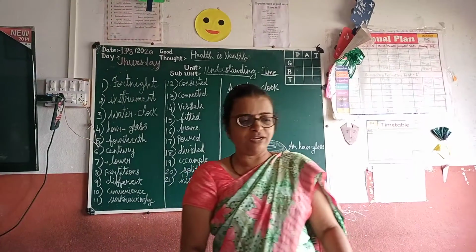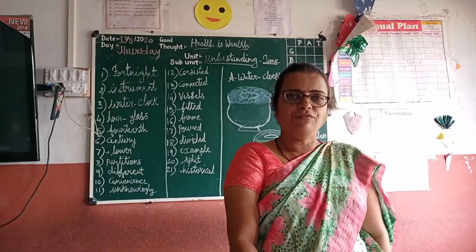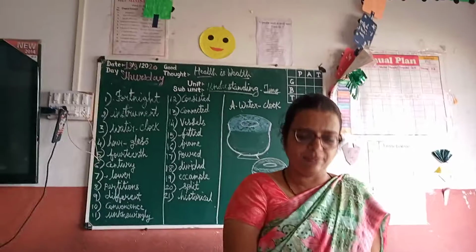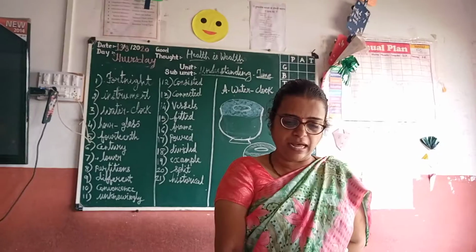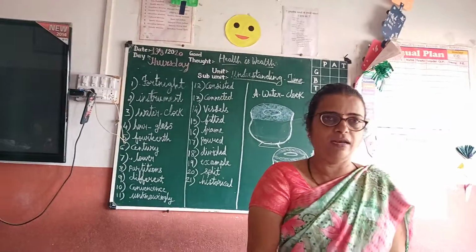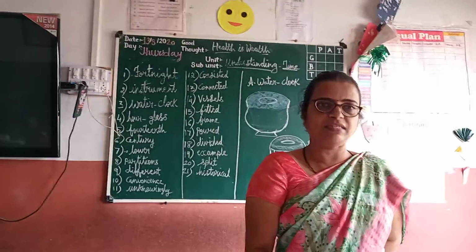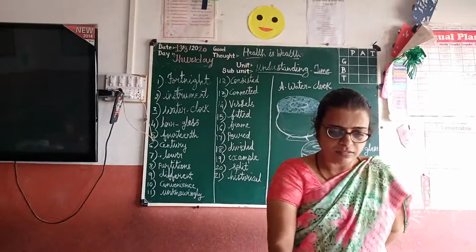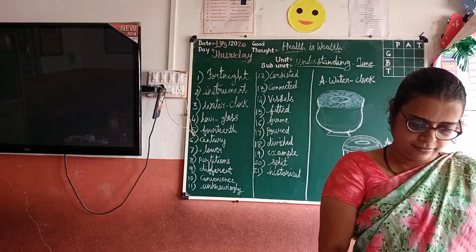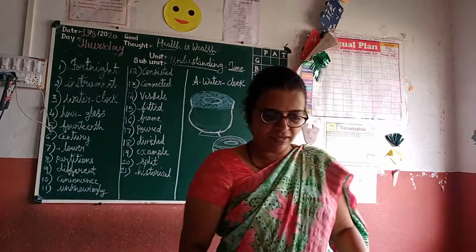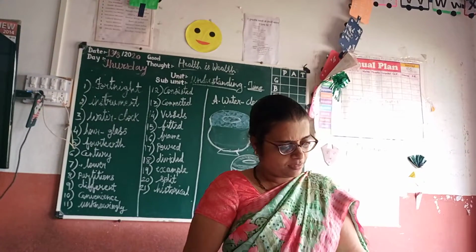So why do we divide time in different ways? For the convenience of everyday work, time is divided in different ways. For example, while using words like now, a while ago, in a while, or today, yesterday, tomorrow, we are unknowingly measuring time in our minds. Convenience means suitability. For example, I completed my homework a while ago.